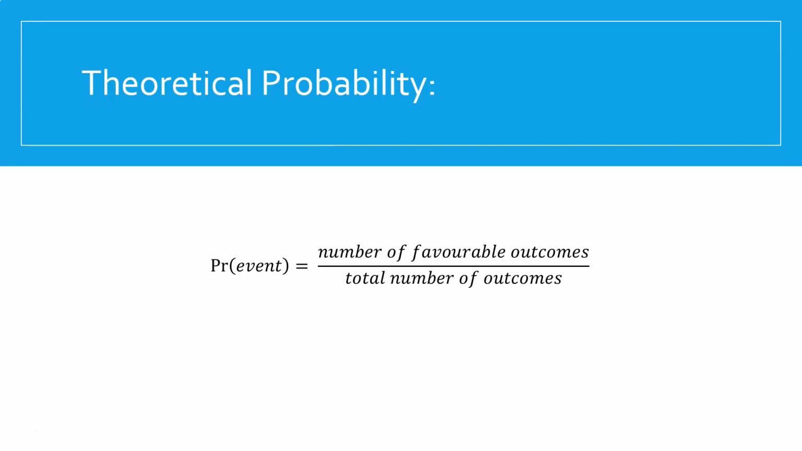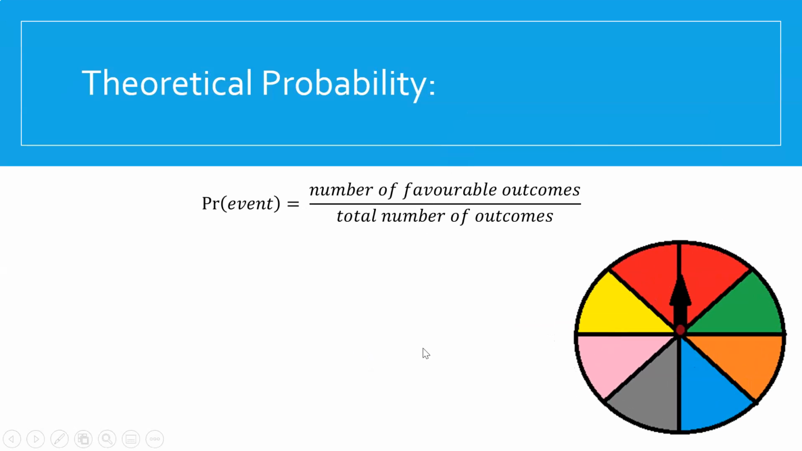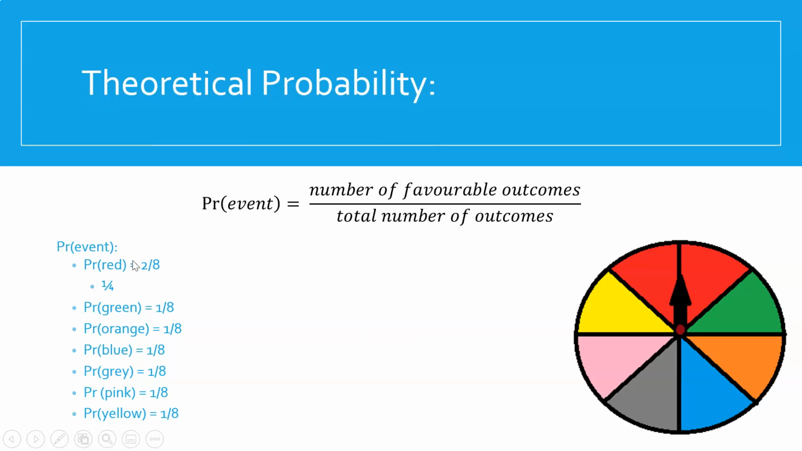You know, if we did it as an experiment, we wouldn't necessarily get that until we'd done lots and lots of trials. Alrighty, now we can work out our theoretical probability. So the probability of an event is the number of favourable outcomes divided by the total number of outcomes. Let's think about that in terms of our colour wheel. The number of favourable outcomes: 2 reds, 1 green, 1 orange, 1 blue, 1 grey, 1 pink, 1 yellow, and the total number of outcomes being our 8.